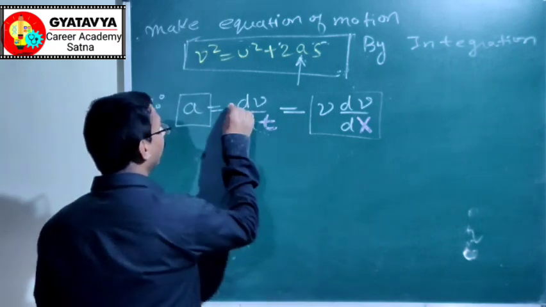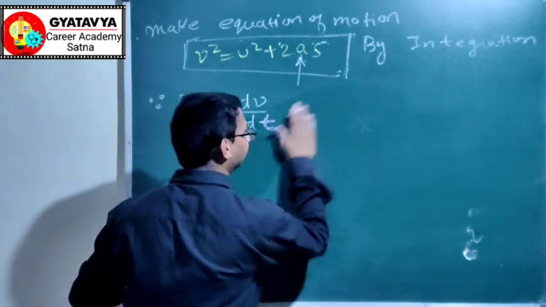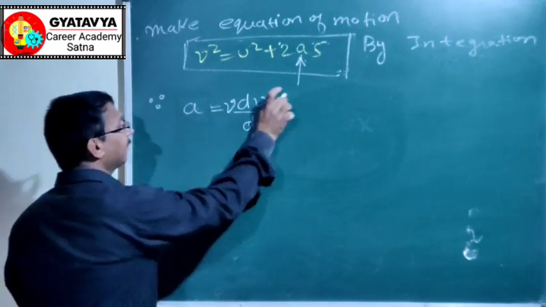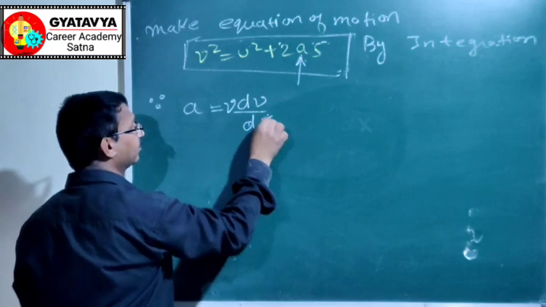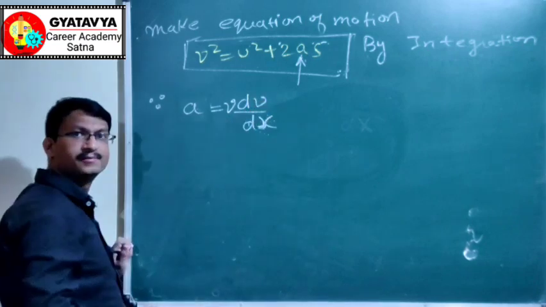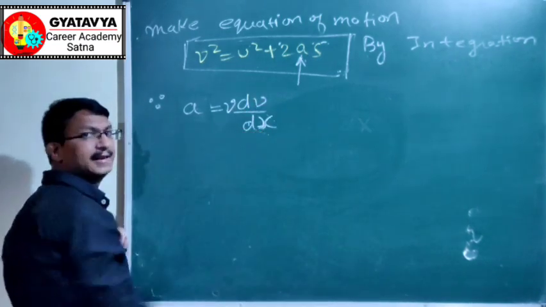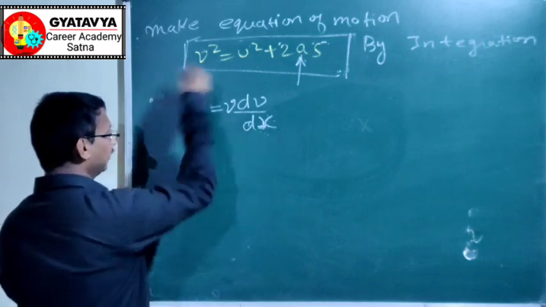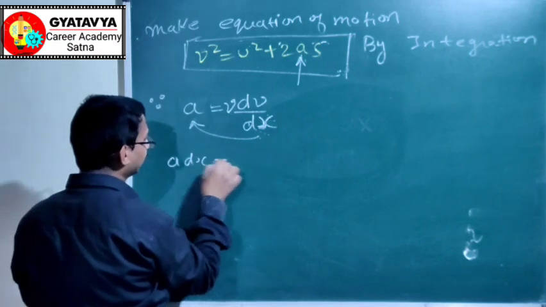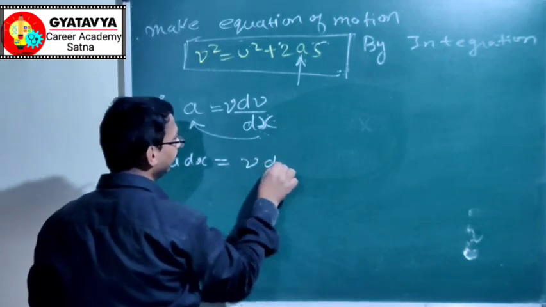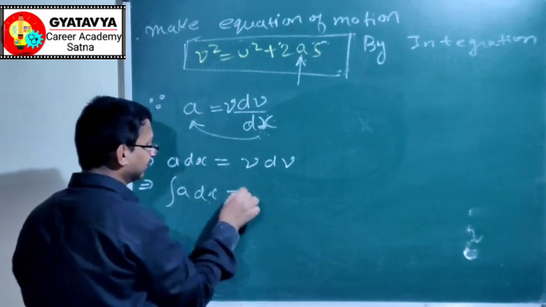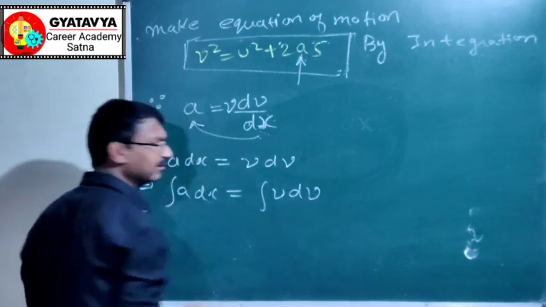So by using v dv by dx, we can omit this term. Acceleration a is v dv by dx. Use it; don't go with dv by dt. Use v dv by dx. Now do what we did earlier: a into dx is equal to v dv. Then we apply the integration sign: integration of a dx is equal to integration of v dv.